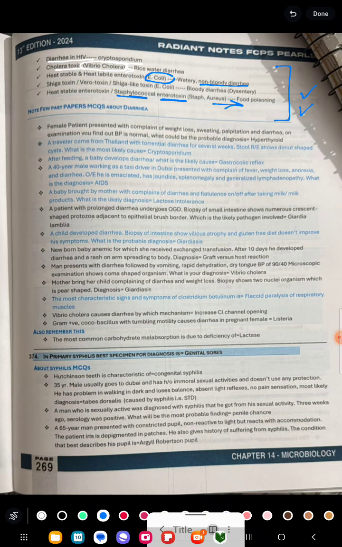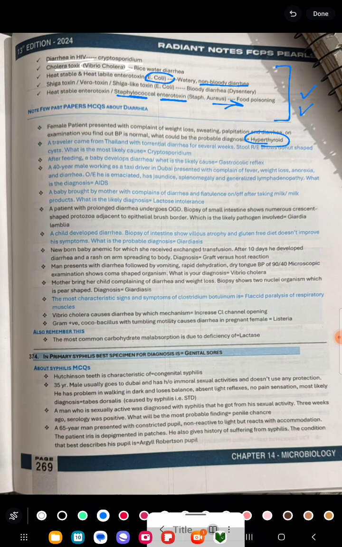Female patient presented with complaints of weight loss, sweating, palpitations and diarrhea. On examination, you find out blood pressure is normal. What could be the probable diagnosis? It is hyperthyroidism. It is a case of hyperthyroidism where they have already mentioned that the patient has history of weight loss, sweating, palpitations, diarrhea, heat intolerance.